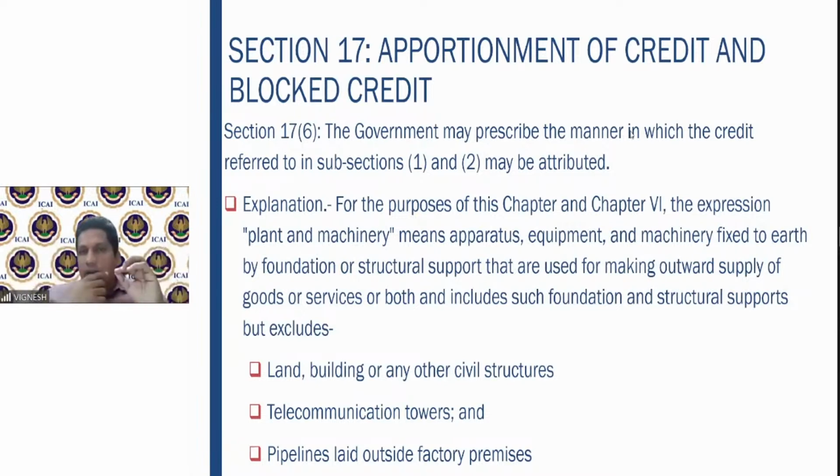Also, clarification with regard to plant and machinery has been given. For the purpose of this chapter, the expression plant and machinery means apparatus, equipment, and machinery fixed to the earth by foundation or structural support that are used for making outward supply of goods or services or both, and includes such foundation and structural supports, but excludes land, building or civil structures, telecommunication towers, and pipelines laid across the factory premises. So clarification is given as to what is plant and machinery, because on procurement of plant and machinery, the ITC is available. Exclusions are also given here: land, building, telecommunication towers, and pipelines.